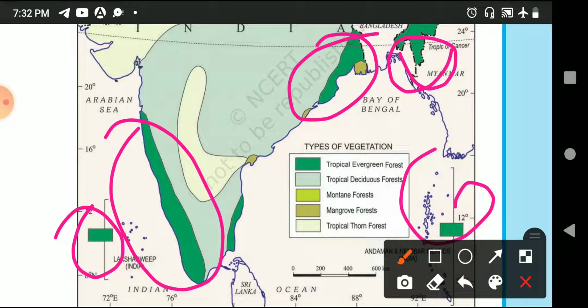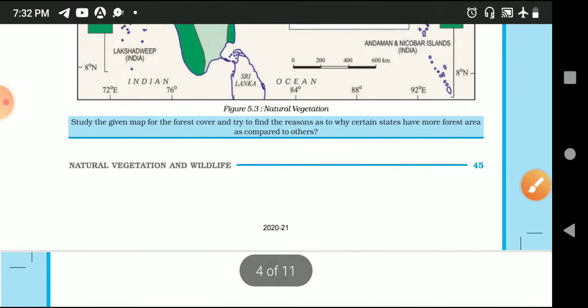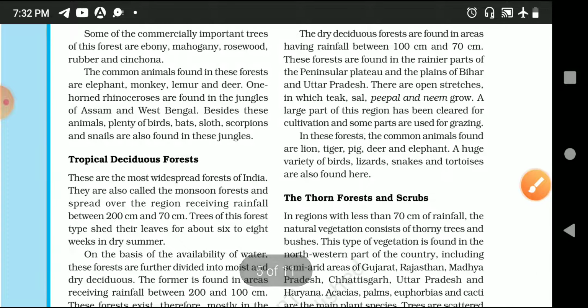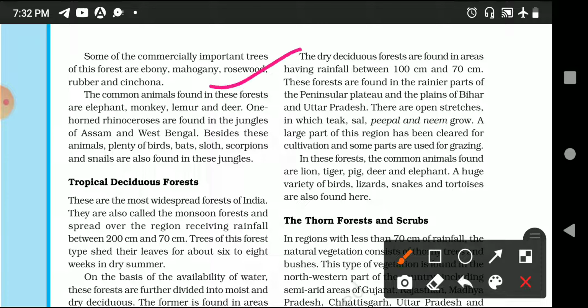Okay, very good. Now coming to the next part. The description of plants and trees is given here, and description of your animals is given here.